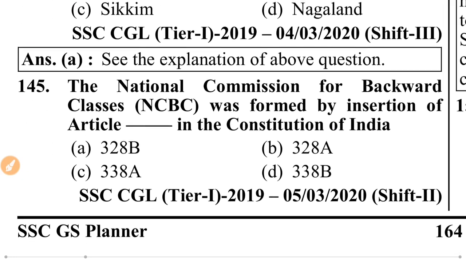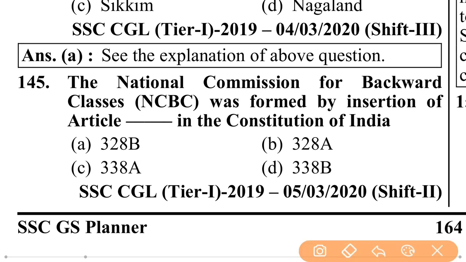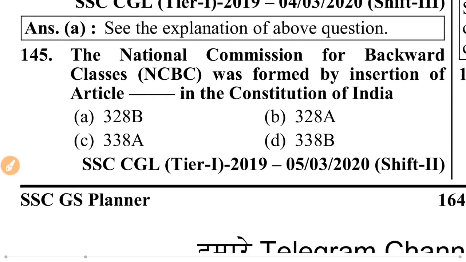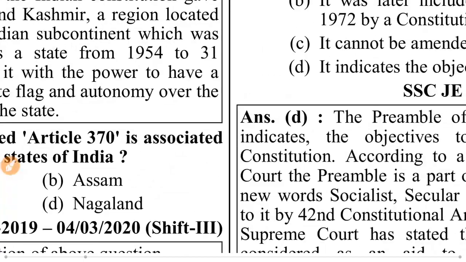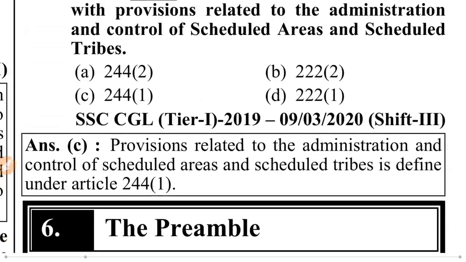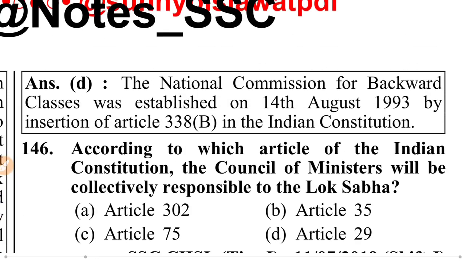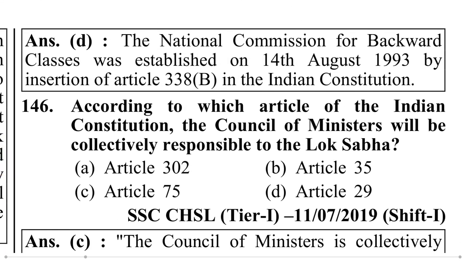The National Commission for Backward Classes was formed by insertion of which article in the Constitution of India? Article 338B. Yes. The National Commission for Backward Classes was established on 14th August 1993 by insertion of Article 338B in the Indian Constitution.